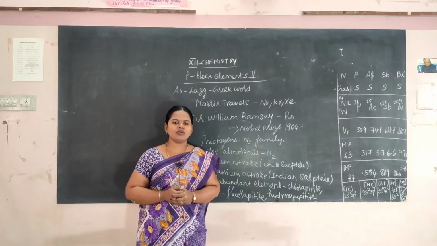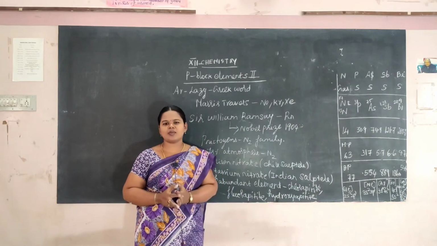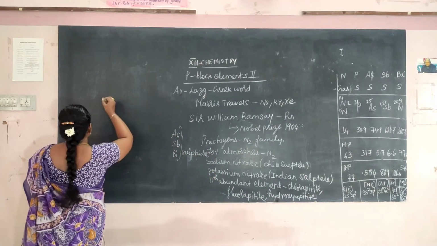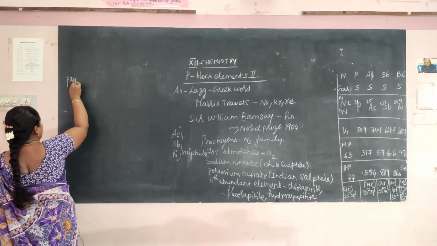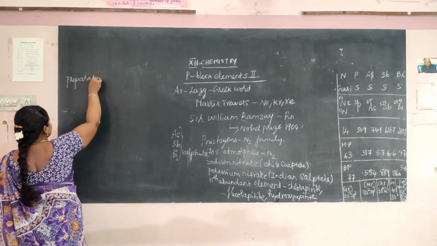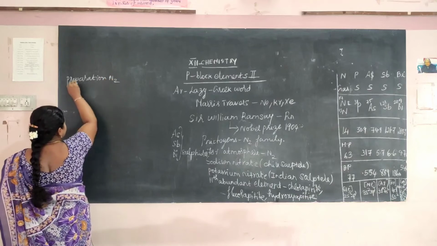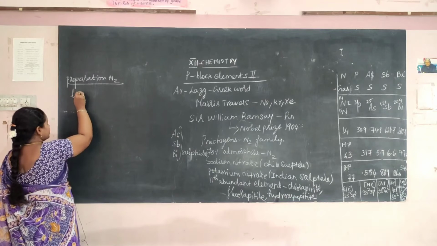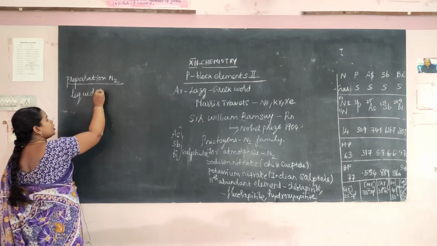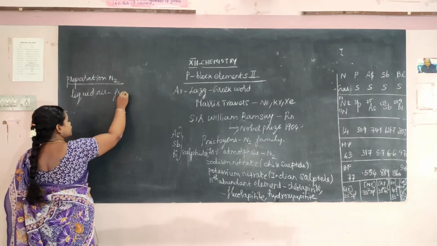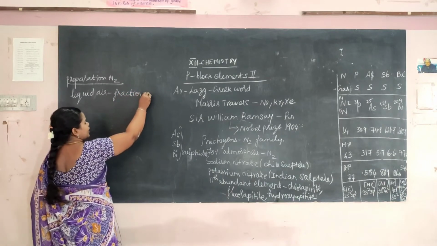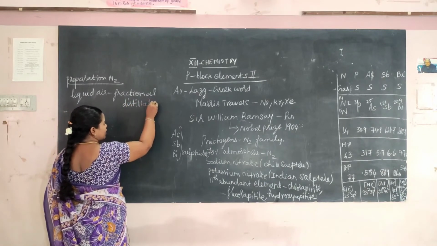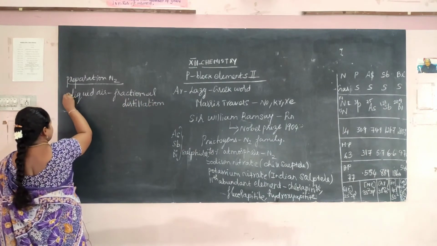Then we are going to learn about the preparation of nitrogen. We know that about 78% of the atmosphere has nitrogen. Nitrogen is obtained from liquid air through fractional distillation. That is the first method.